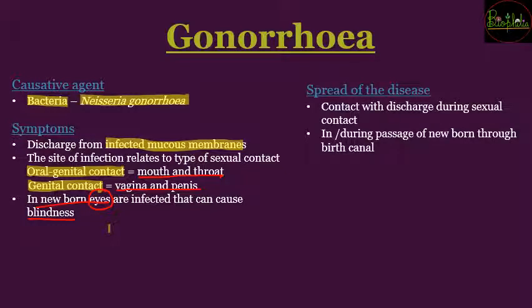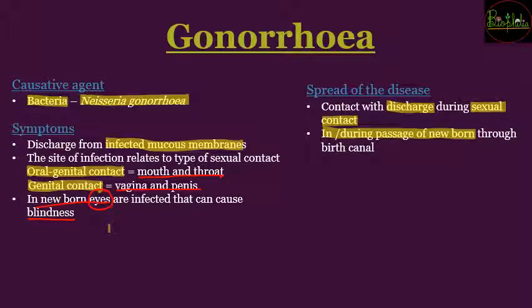Now the spread of gonorrhea can happen through contact with the discharge. The discharge fluid from the infected mucous membranes, if it comes into contact during sexual contact, then the bacteria will spread, causing the other person to catch gonorrhea. The spread of the disease can also happen during the passage of the newborn.